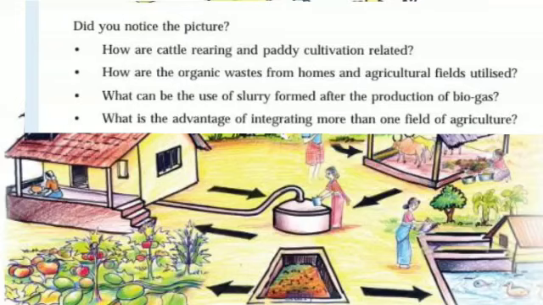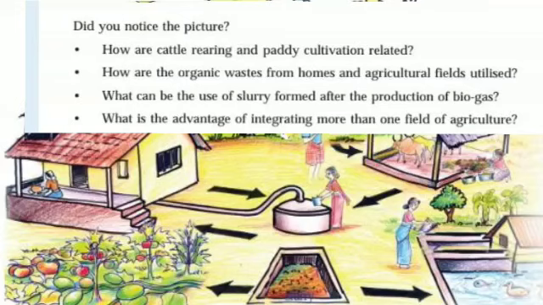Now we can go on to the fourth question. What is the advantage of integrating more than one field of agriculture? What is the advantage of this integration? I told you earlier that we are using only one land area for all these farms. It's a combination of more than one farm.